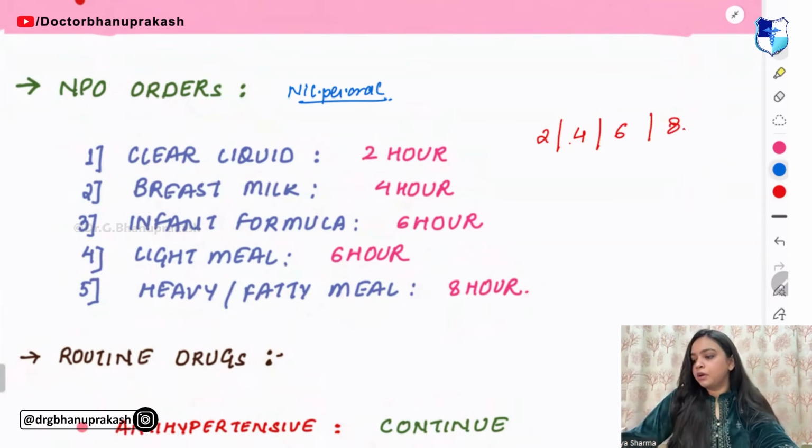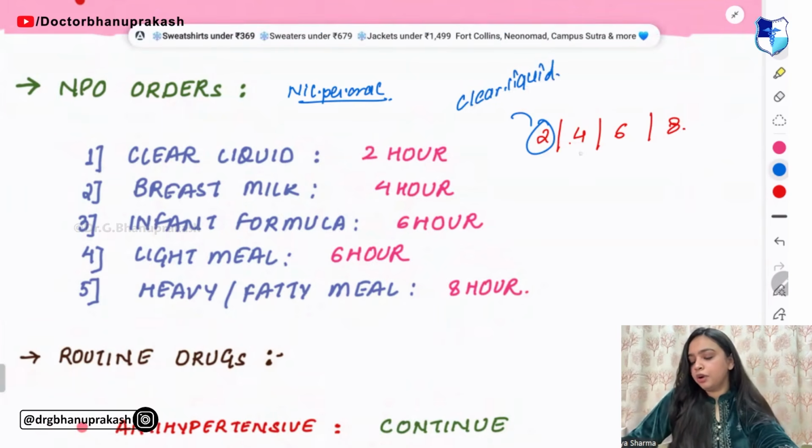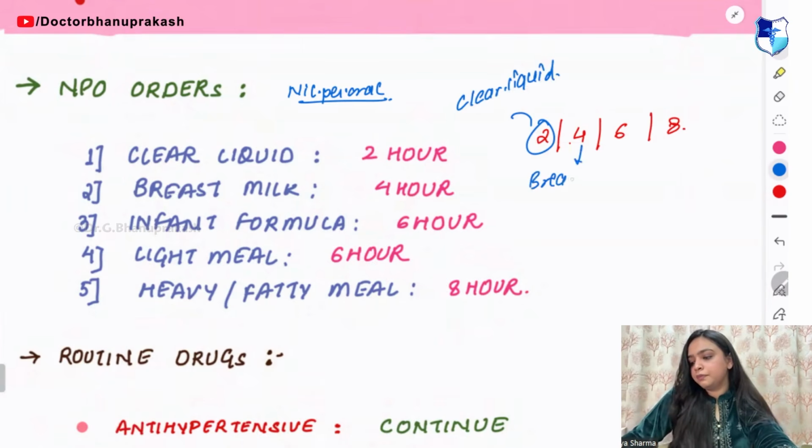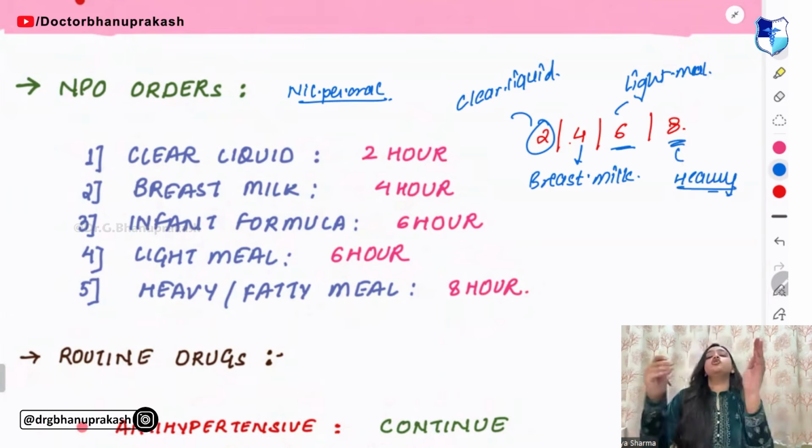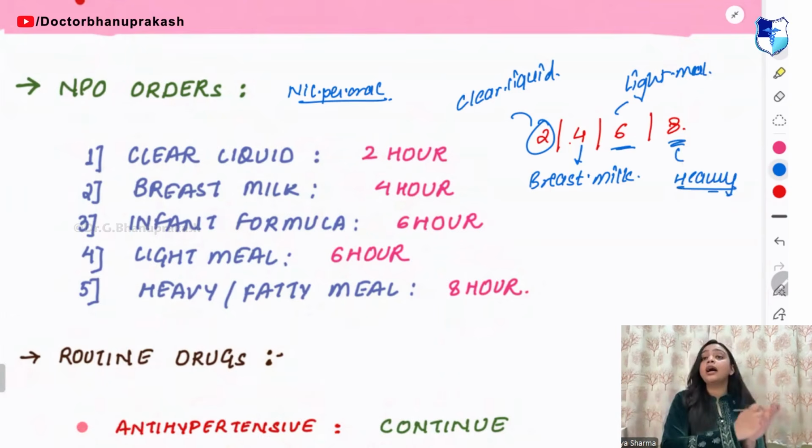So remember, 2 is for clear liquid, up to 2 hours. Then 4 hours is for breast milk. Then 6 hours is for a light meal and 8 is for a heavy meal. So remember, the heavier the food, the earlier we have to stop it, right?